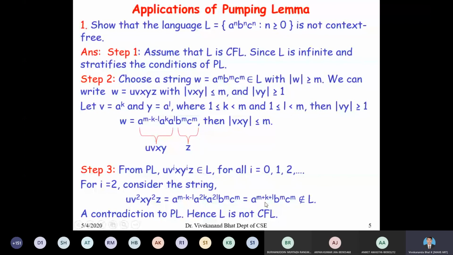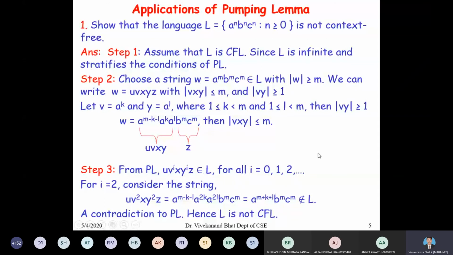So that comes out as a to the power of m minus k minus l, b to the power of m, c to the power of m. That also does not belong to L, because every string in this particular language has an equal number of a's, b's and c's. So there is no restriction. You have to select one particular i so that this does not belong to L. If you choose i equal to 1, then you will get u v x y z, that is a to the power of m, b to the power of m, c to the power of m. That belongs to L.